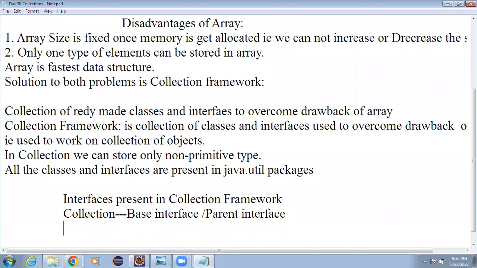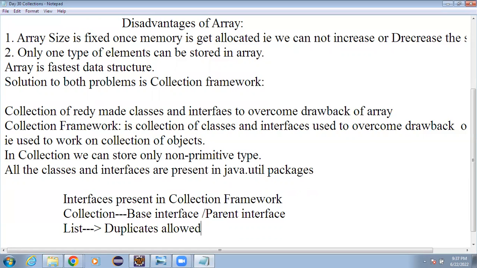Then we have another interface, I can say List. Actually, this List is used to represent again a collection of objects only. So all are used to represent a collection of objects, but here you can add duplicate elements.